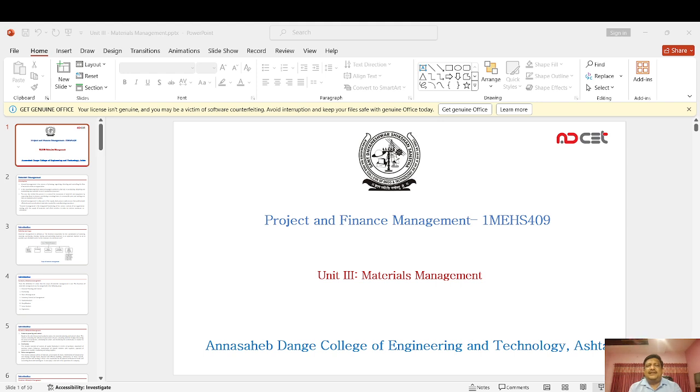Now the introduction, or the definition and scope of material management. In technical words, the material management definition will be like this: the function responsible for the coordination of planning, sourcing, purchasing, moving, storing, and controlling material in an optimum manner so as to provide pre-decided services to the customers at a minimum cost is called material management.